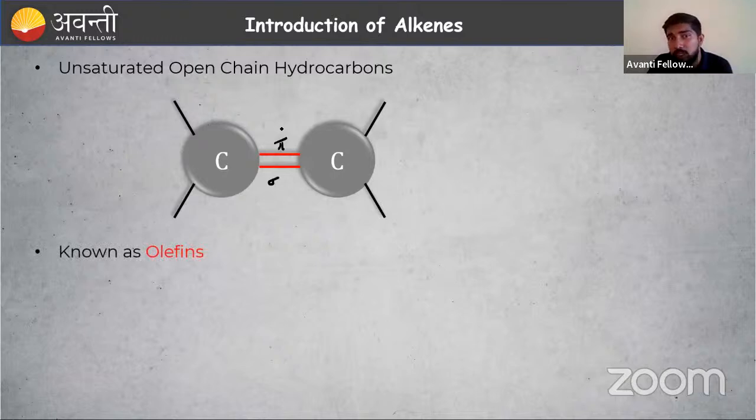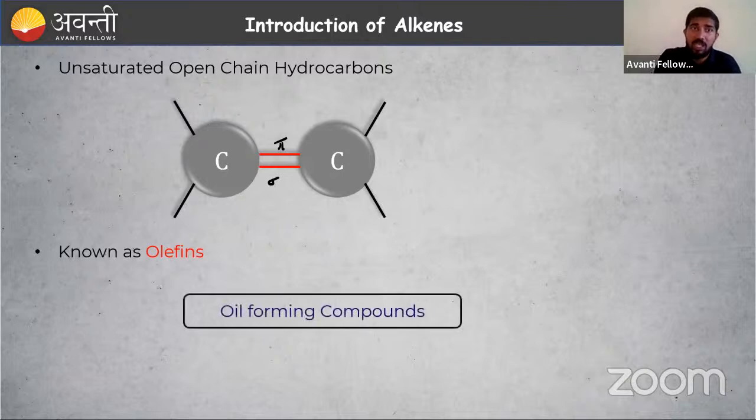Another name for alkenes is olefins. Why are they known as olefins? Is there any reason for that? Yes, they are oil forming compounds. That is why they are known as olefins. So this is all about alkenes. Very simple, right?